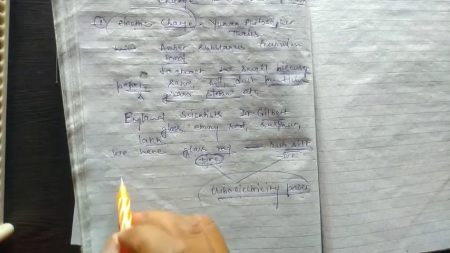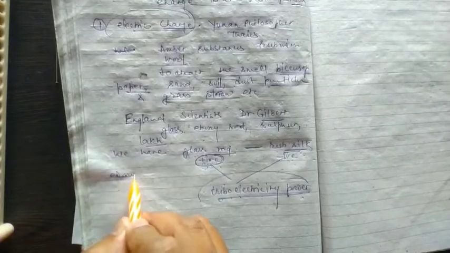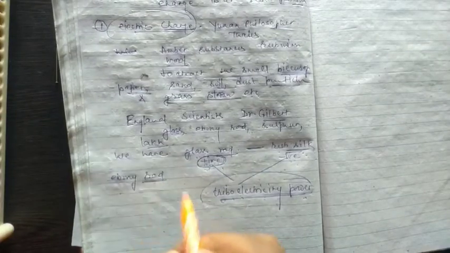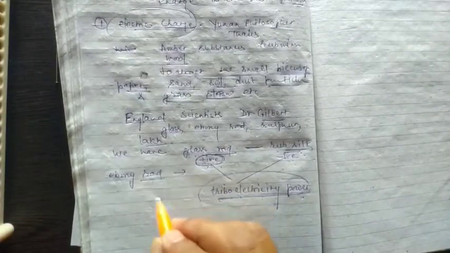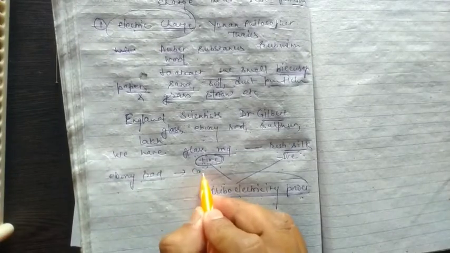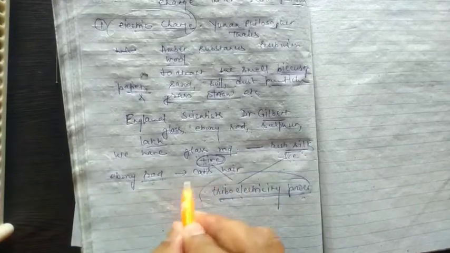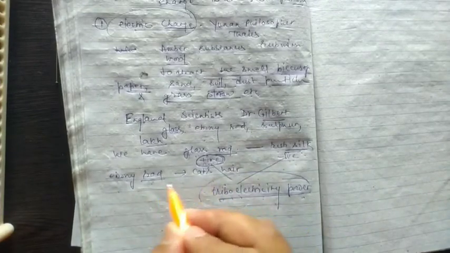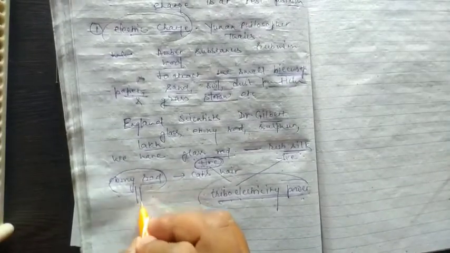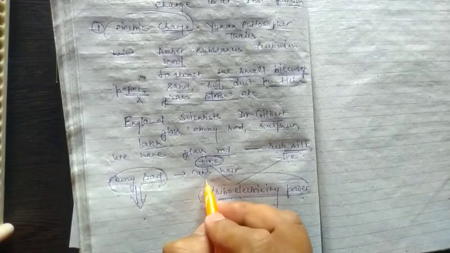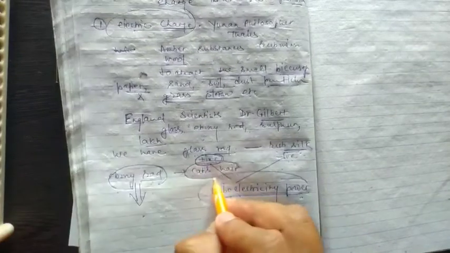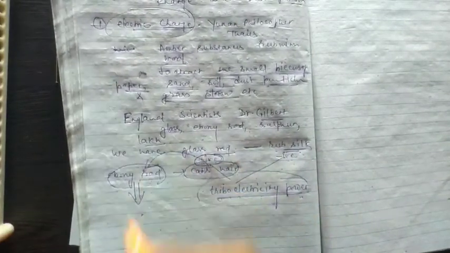And the other example is the ebony rod, when rubbed with cat's hair. When the ebony rod is rubbed with cat's hair, then the ebony rod has a property to attract small pieces of paper, because electrons transfer from cat's hair to the ebony rod.